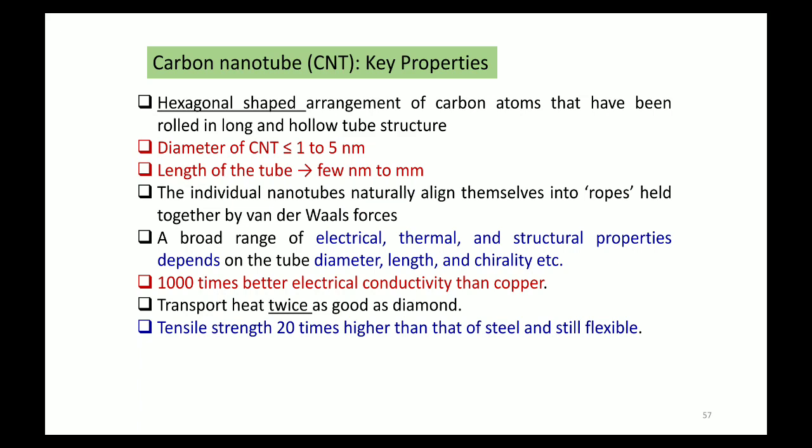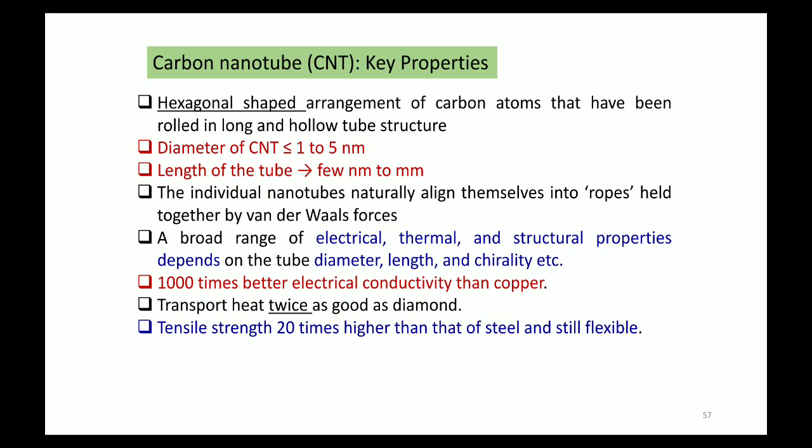Fullerene is an example of a zero-dimensional material, because it is a small ball where x, y, z are all in the nanoscale. So fullerene comes under the category of zero-dimensional material, and carbon nanotube comes under the category of one-dimensional material. The individual nanotubes naturally align themselves into ropes held together by van der Waals forces.